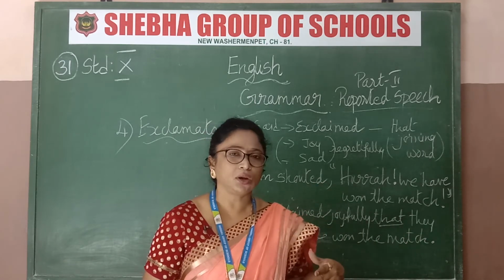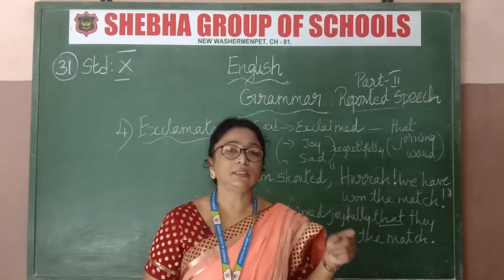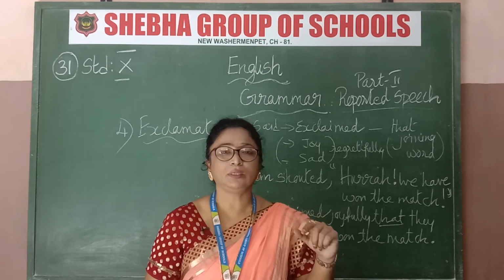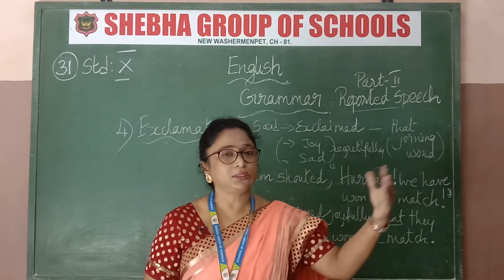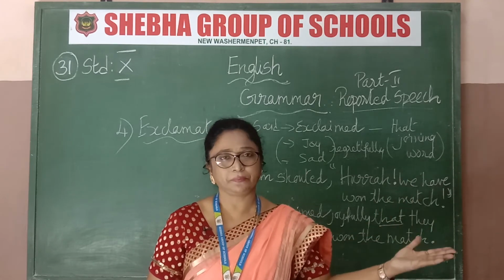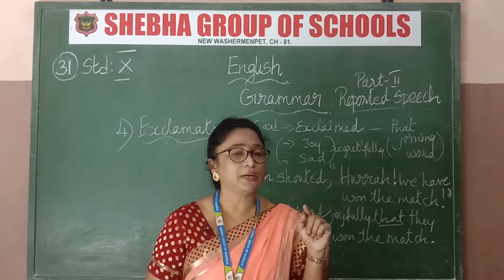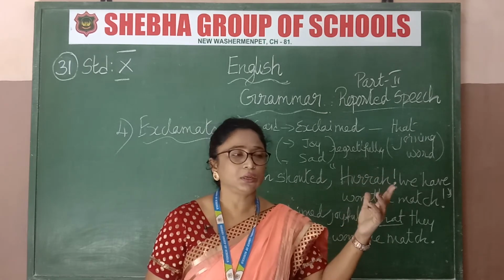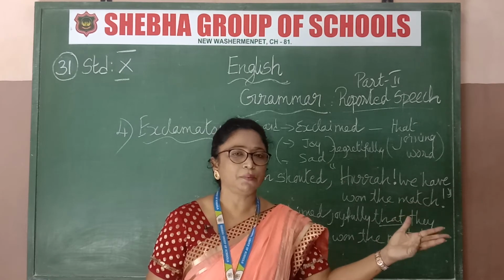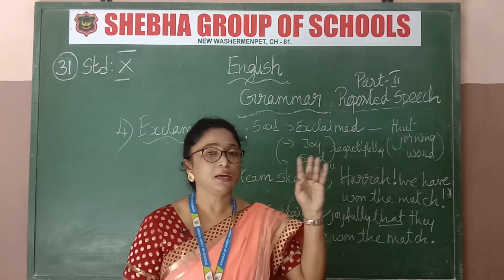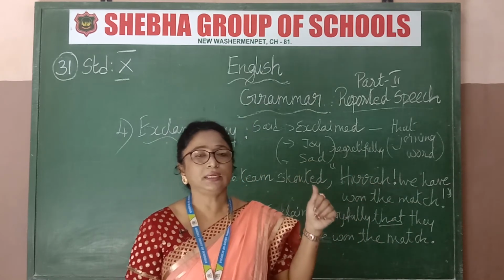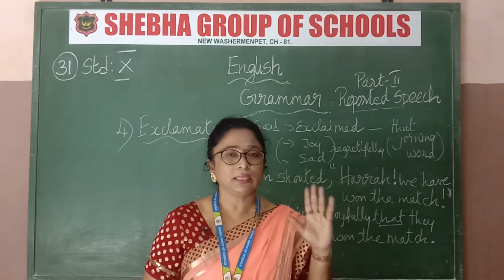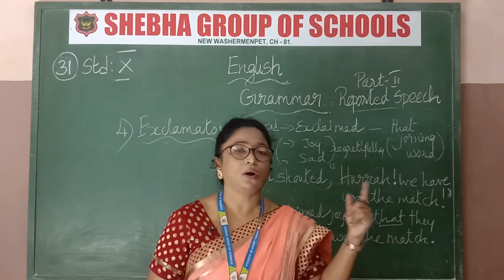And then for the interrogative, the yes and no question, said to will change into asked, and the joining word will be if or whether. That is the yes and no sentence. How will you find out? The sentence will start with are you coming, is there any room for me, that kind of thing. Is, are, was, did, does, do, that kind of sentence means it is yes and no. In that sentence, the joining word is if or whether.